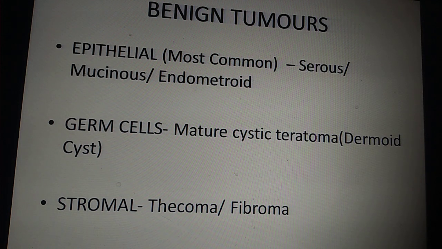And germ cells, you have mature cystic teratoma or the dermoid cyst, which you would have learned in detail in your pathology days. Just remember that. And then the stromal tumors, of which the benign tumors are thecoma and fibroma. So these are the benign ovarian tumors.